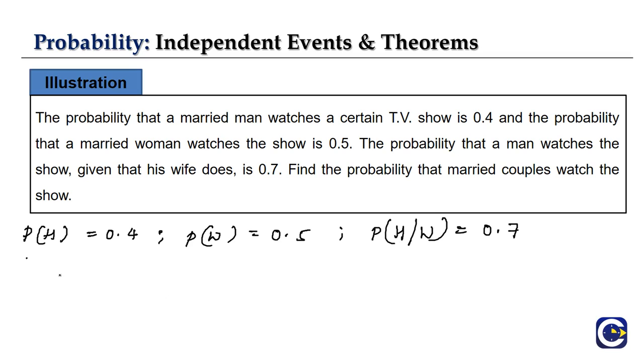So for the question they asked, find the probability that married couples watch the show.